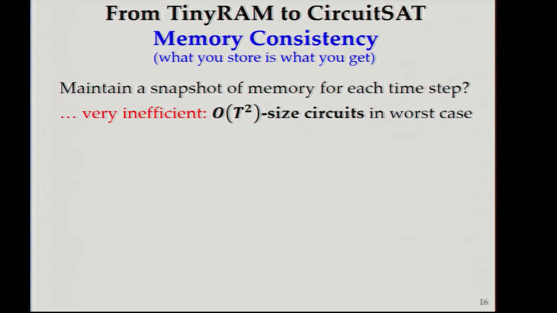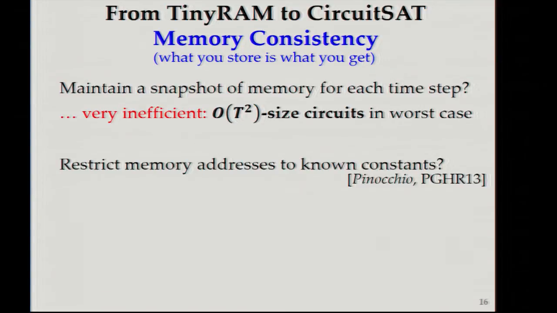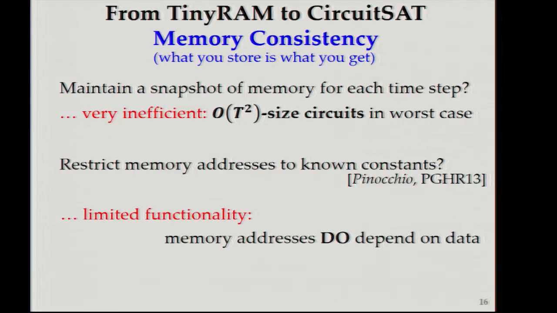One different approach would be just declaring that memory addresses must be known at compile time, at a priori known constants. But we don't believe that this is sufficient in practice, that it limits our functionality. Memory addresses do depend on data, and this pushes the problem upstream, where the programmer must think about how to deal with them. So we need a completely different idea to solve the memory consistency problem.